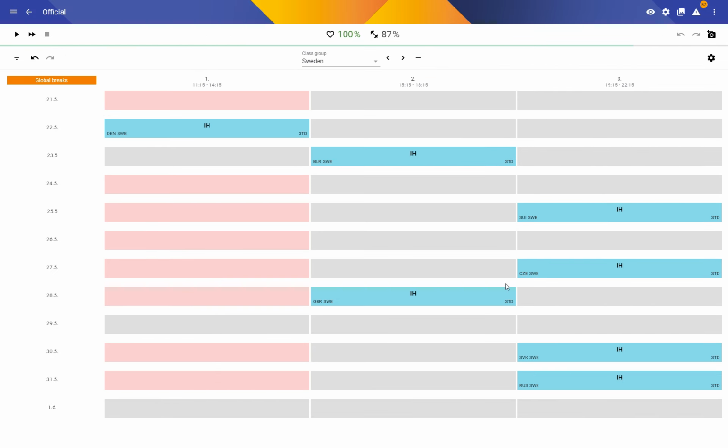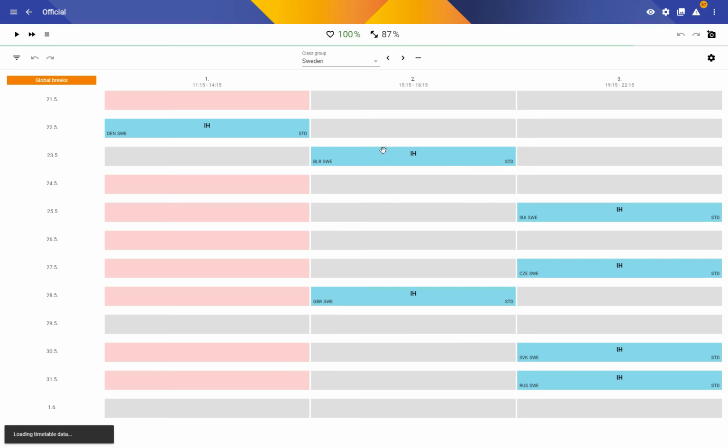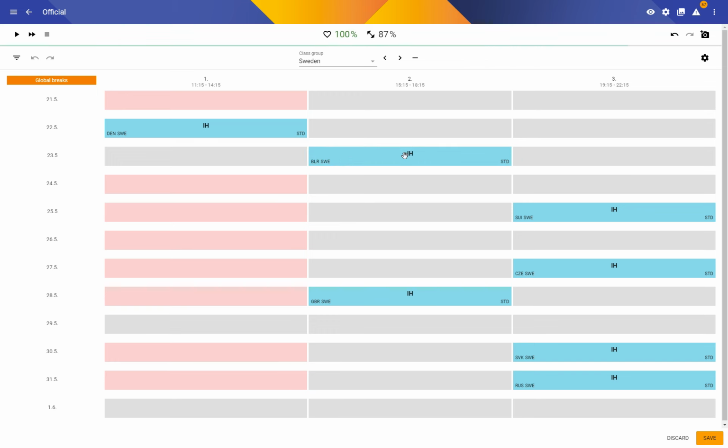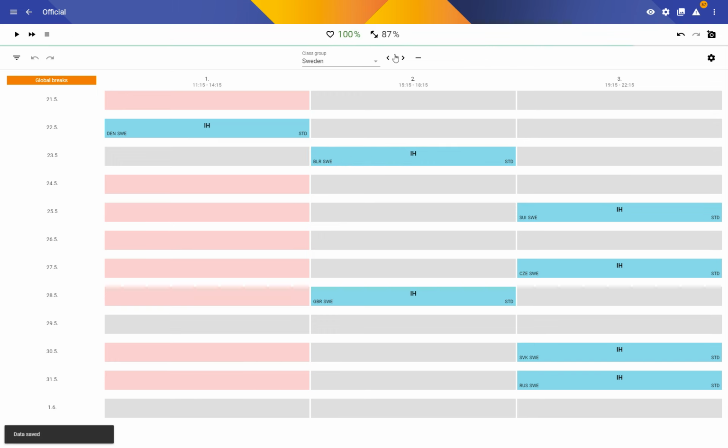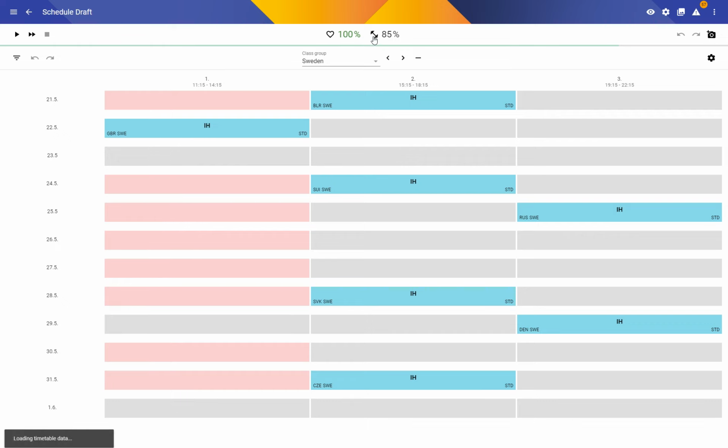Let's check Skolaris' schedule. Let me actually save this one. This is the official one, just to store the new fitness in the database. And let's check the Skolaris one. So this one has that many more times.